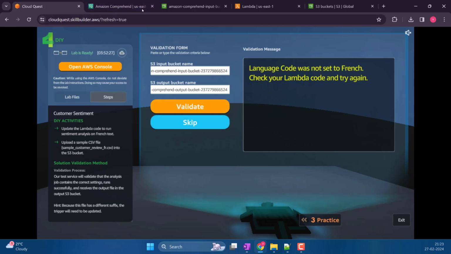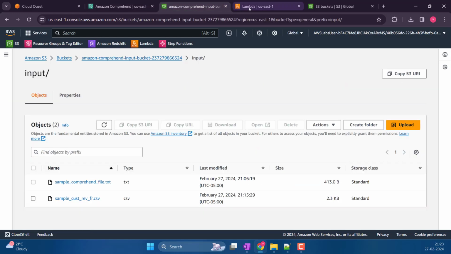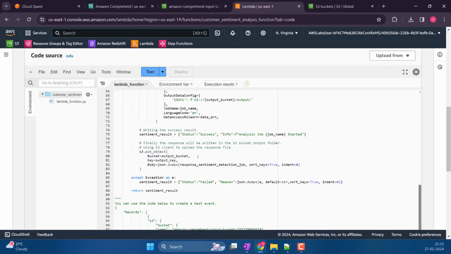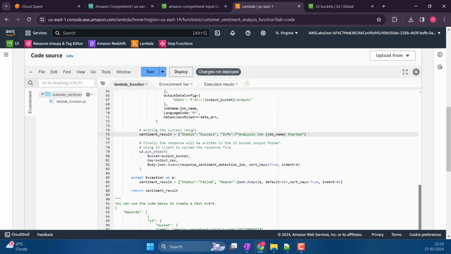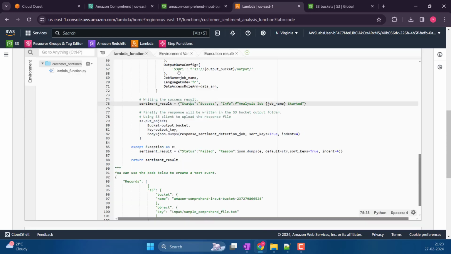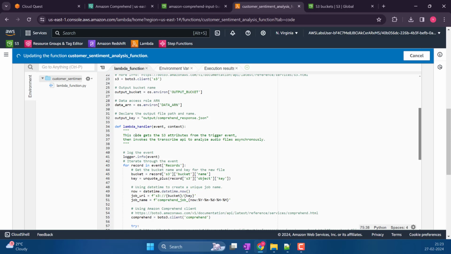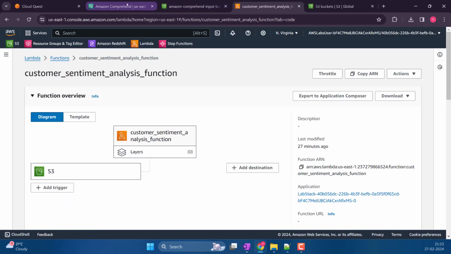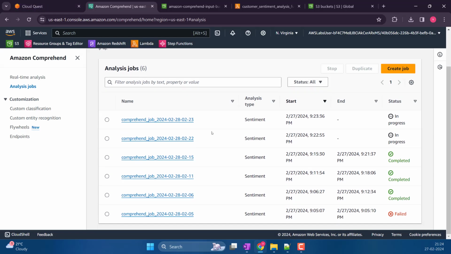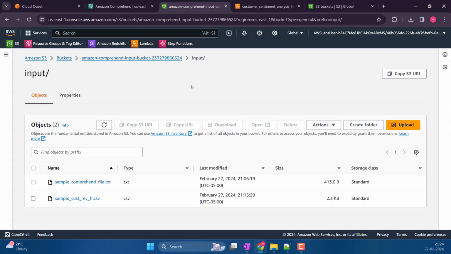Language code was, oh, you guys might be sitting there laughing. Oh, come on. I don't want to wait another 6 minutes. Okay, that's fine. It's my mistake. Now the trigger, let's see if the trigger works this time. If I am uploading the same file again, it is not working properly. So let's try one more time.